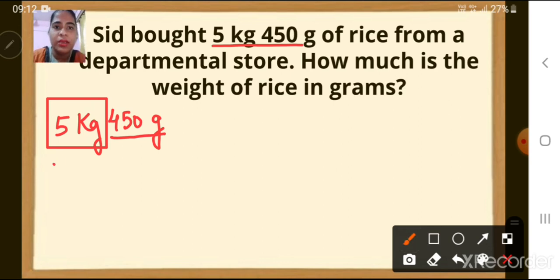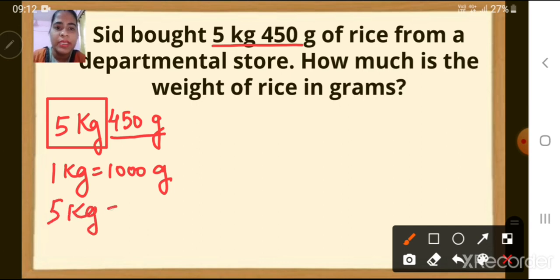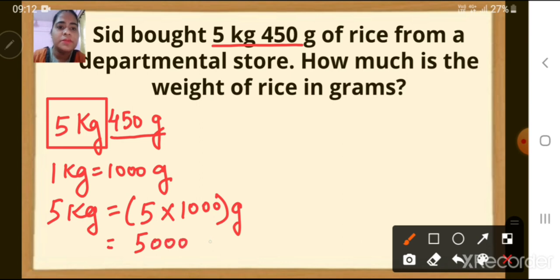We know the formula. 1 kg is equal to 1000 grams. Correct? So 5 kg will be equal to 5 multiplied by 1000 grams. So it is 5000 grams. Now children, we have converted this 5 kg. Now we are going to add the rest of the grams.